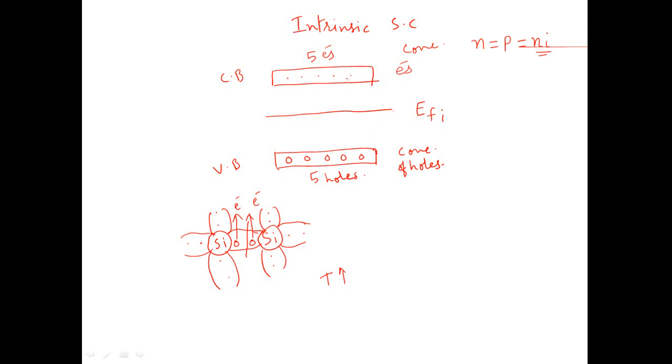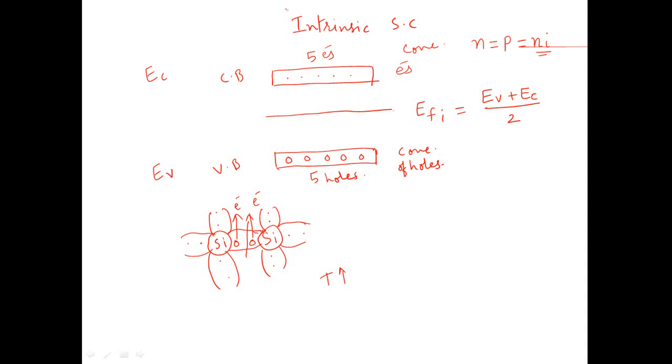As the concentration of charge carriers is exactly equal, and since the position of the Fermi level depends upon the concentration of charge carriers, in an intrinsic semiconductor it will lie exactly halfway between the valence band and the conduction band. The position of the Fermi level for an intrinsic semiconductor is the weighted average of the 2 energies, so it will be EV plus EC divided by 2, where EV is the energy associated with the valence band and EC is the energy associated with the conduction band.